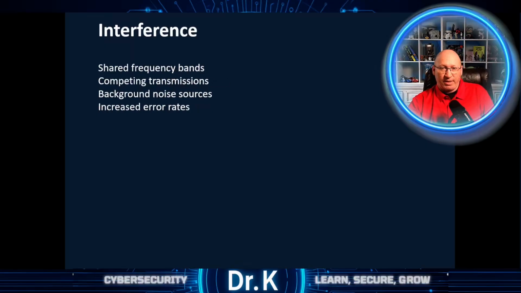Interference occurs when multiple devices transmit over overlapping frequency bands. In wireless networking, the medium is shared, and that means transmissions can overlap unintentionally. Wi-Fi networks operate in the same frequency range and may compete with each other. Other household devices like microwaves, Bluetooth equipment, and cordless phones, there's a gamut of other devices, all contribute to that background noise. The receiver needs to distinguish the intended signal from that noise. As interference increases, our error rates increase as well.